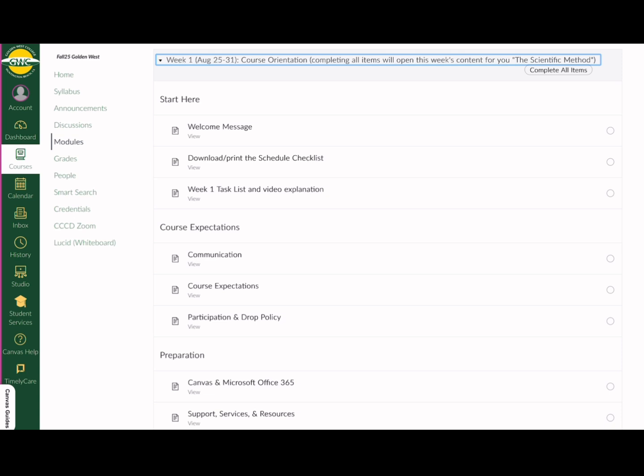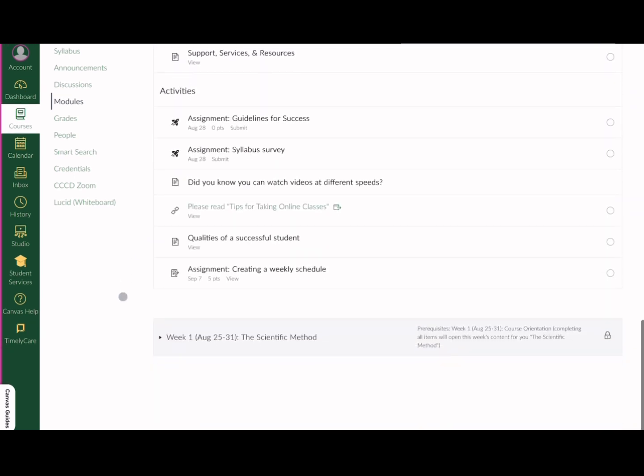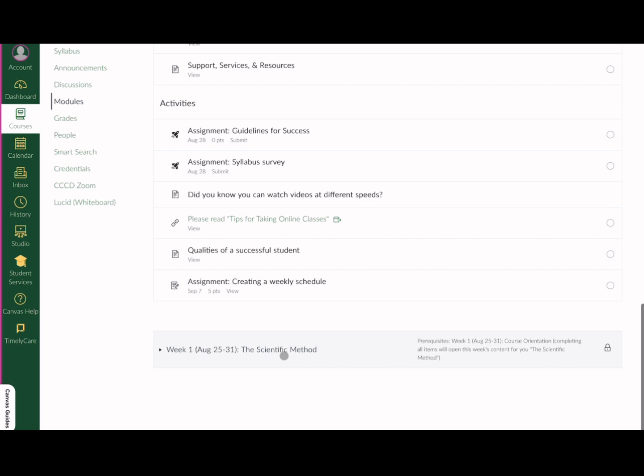As you view or complete items, you will get a check mark off in this little circle on the right. In order to open the actual first content module, which is shown down here below, Week 1 Scientific Method, you must either view or submit each of these items and get a check mark off to the side. Once they are all completed, then this module, your actual work for Week 1, will become unlocked and you will be able to access these items.